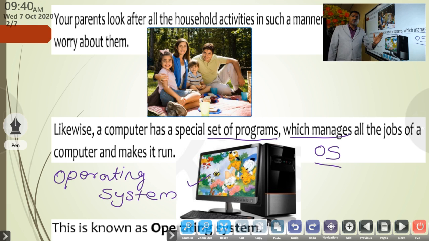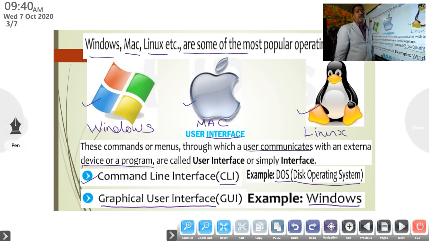The computer system works with input, output and process. We will discuss that in a later class. Input, process, output and storage are all managed by an operating system. There are a lot of operating systems available nowadays: Windows, Mac and Linux. Windows is the most popular operating system used worldwide. It is developed by Microsoft. Its founder is Bill Gates.